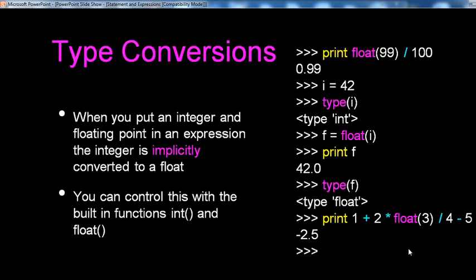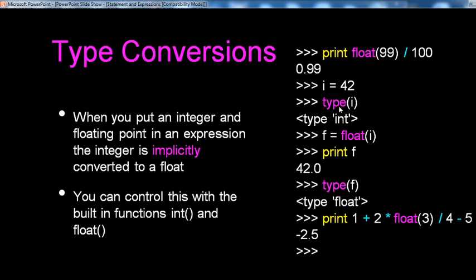Next, type conversion. How to convert a type? When you put an integer and a floating point in an expression, the integer is implicitly converted to float. You can control this with the built-in functions int and float. For example, print float 99 divided by 100 is converted to floating point, giving 0.99. First, 99 is an integer, and you convert it to a float, so the output is displayed as 0.99.